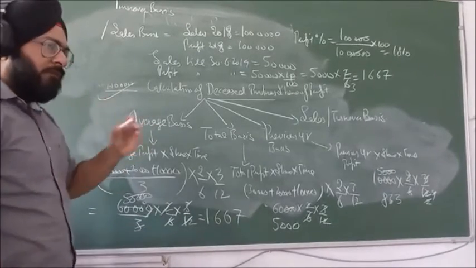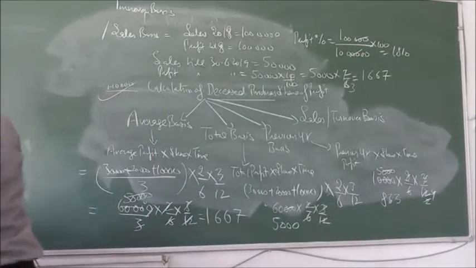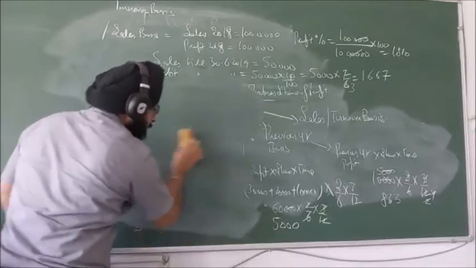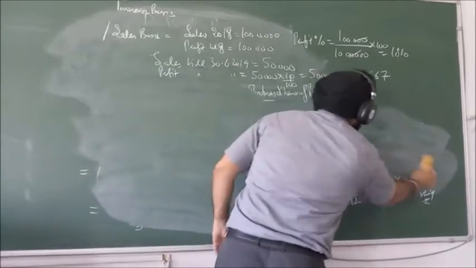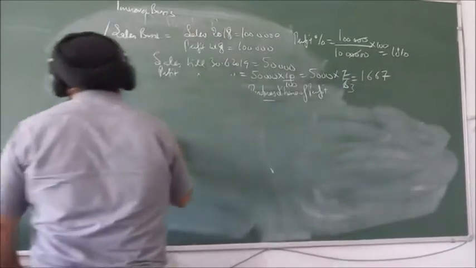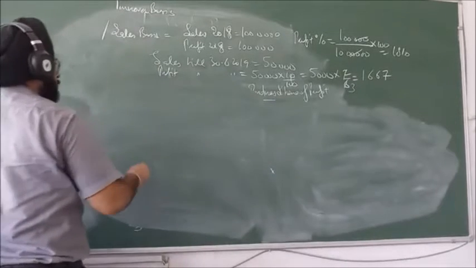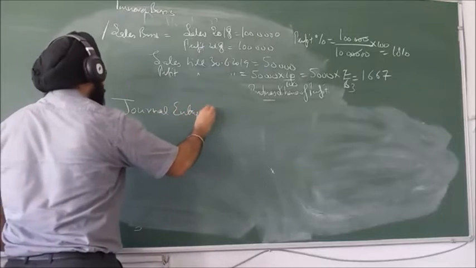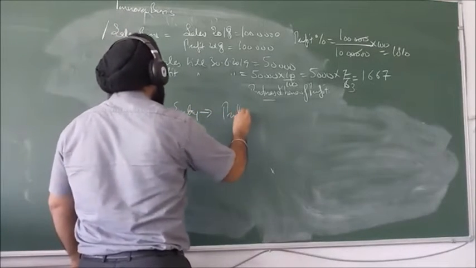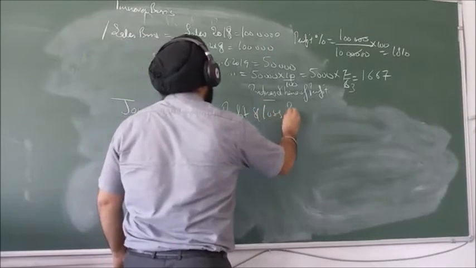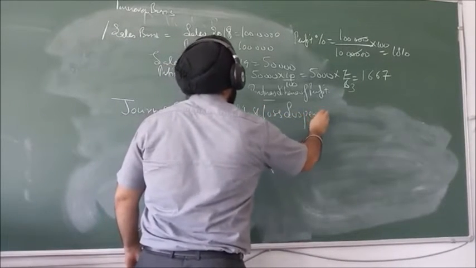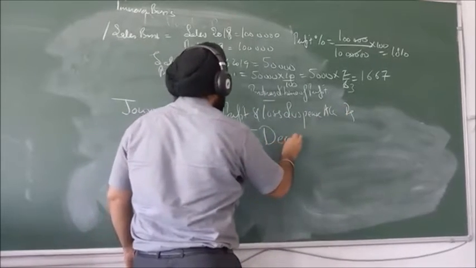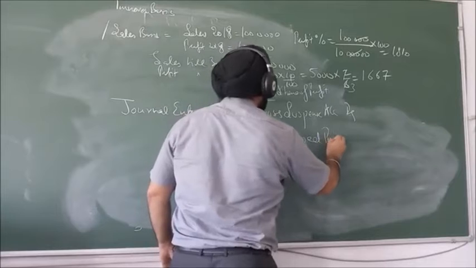Right? Now what journal entry will we pass for the same? The journal entry will be: Profit and Loss Suspense Account debit, to deceased partner's capital account.